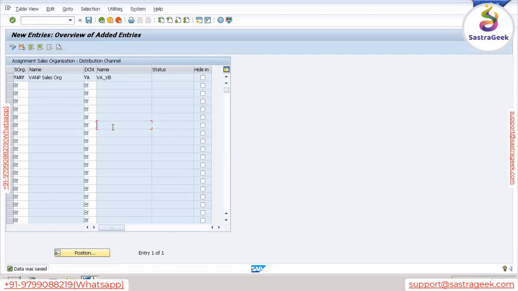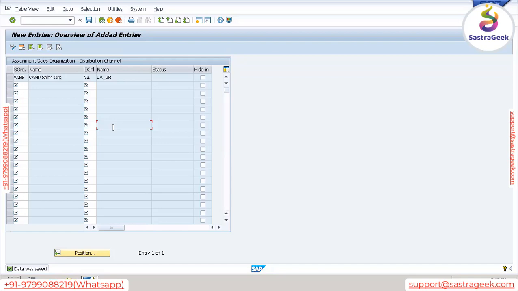Tell me the reason. For one to many, the sales organization is distributing one product or many products from the same organization. What is distribution channel? The way, the channel, the path by which the product reaches its customer. Let's say a wholesaler. Wholesaler is your distribution channel.